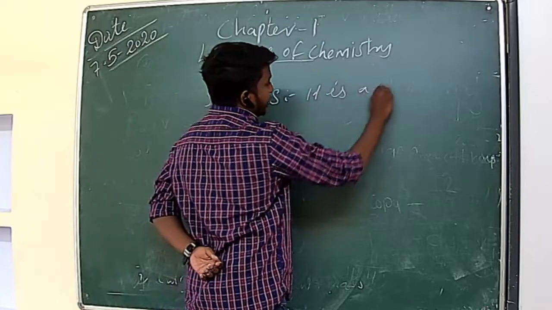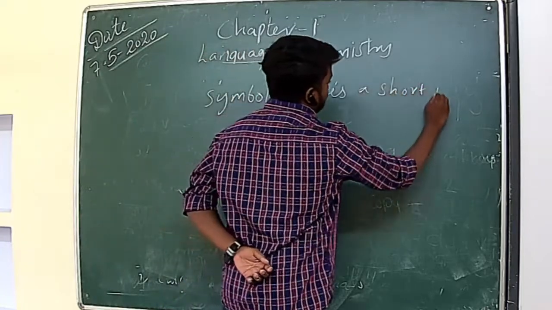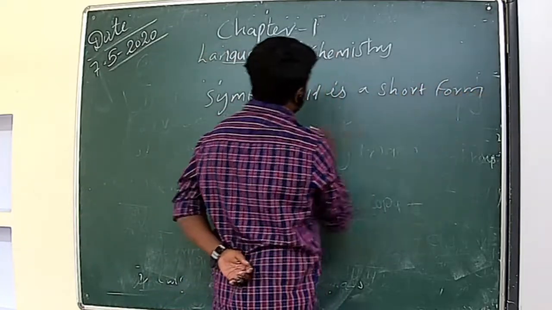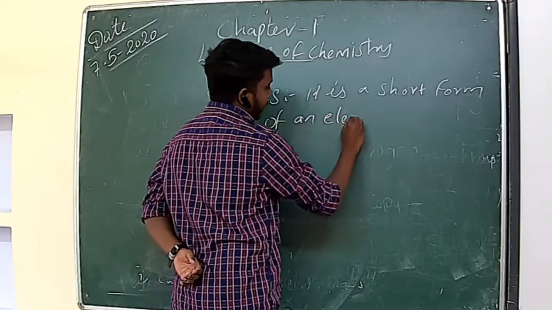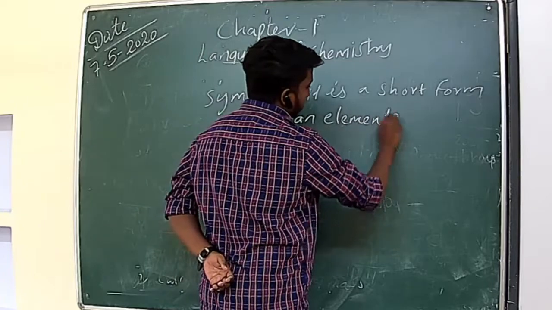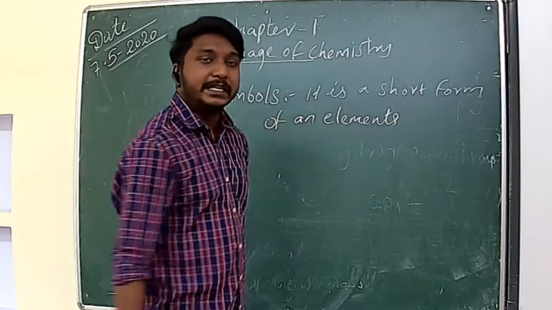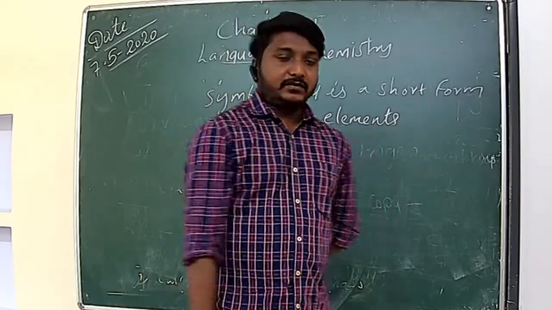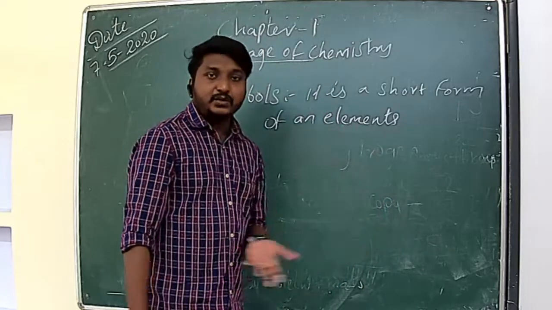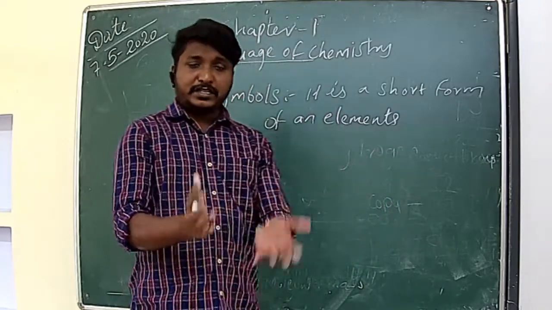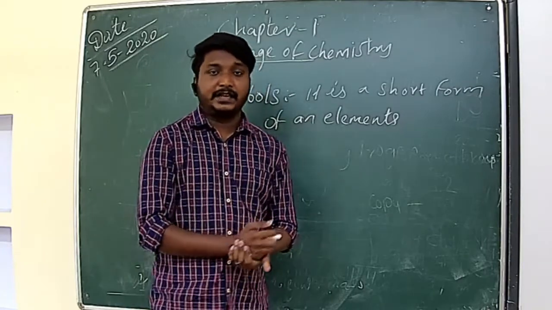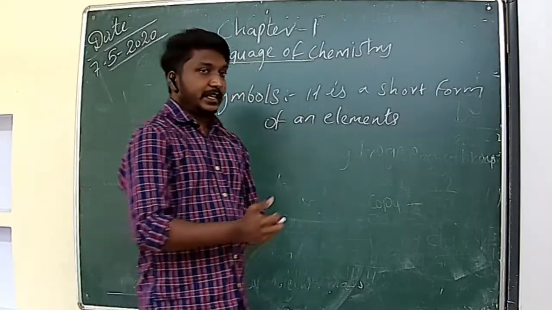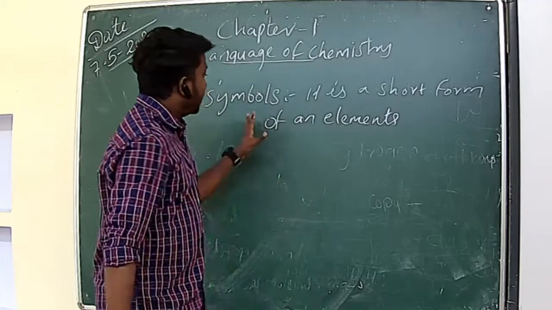It is a short form of an element, right? Because we have 118 elements. It's very difficult to write the names always, because all the elements have long names, or to spell the names always. So we have the symbols.